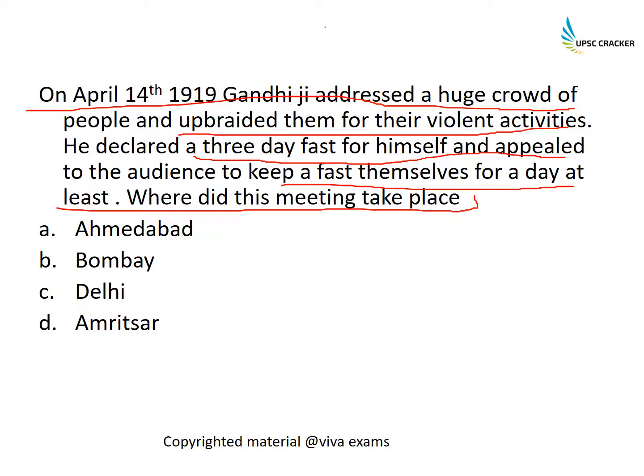So we know that on 13th April 1919, the Jallianwala Bagh incident took place. So there was violence all over the place, and Gandhiji addressed a huge crowd of people and coaxed them for getting into violent activities. And he declared a 3-day fast for himself and appealed to the audience to keep a fast for themselves as well. So this place was Ahmedabad. Gandhiji was back in Ahmedabad at that time.